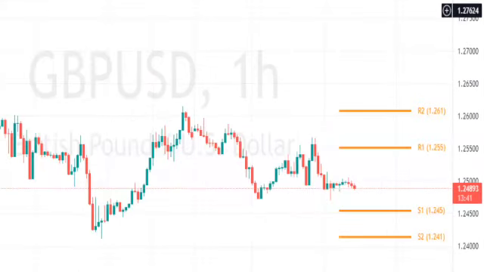Next thing is we have the pound against the dollar. So key support today is 1.245 and also 1.241. And the key resistance level is 1.255 and also 1.261 for the extension of the key resistance respectively.